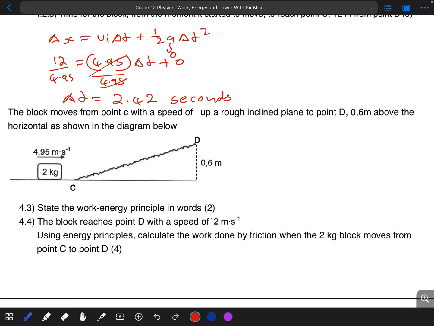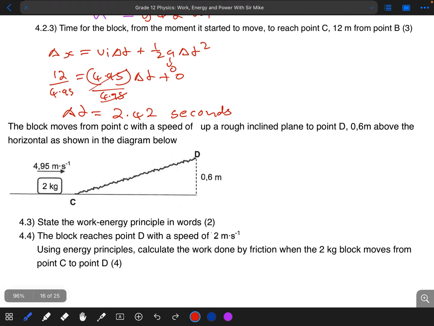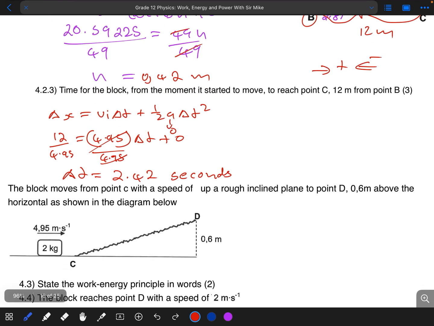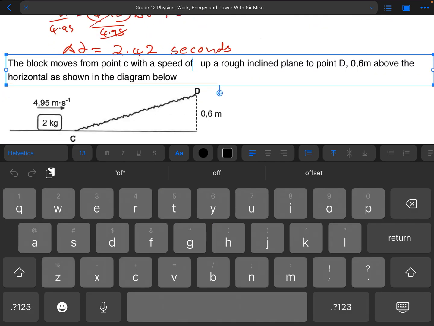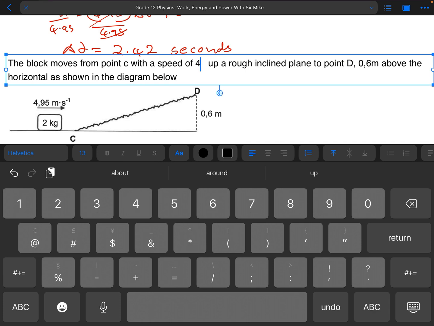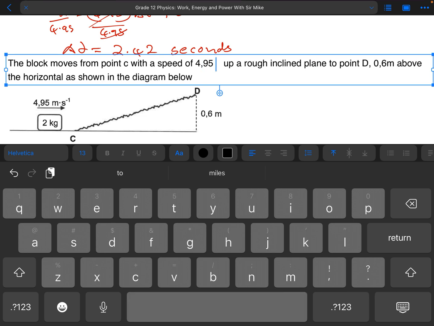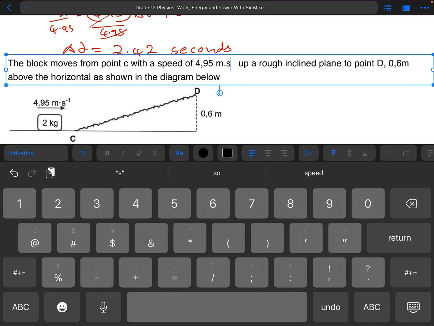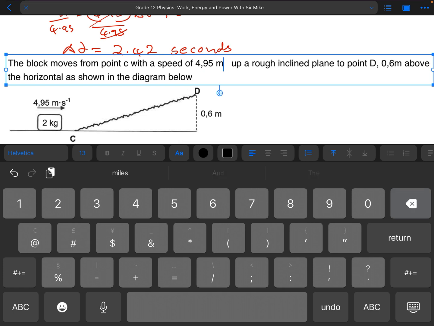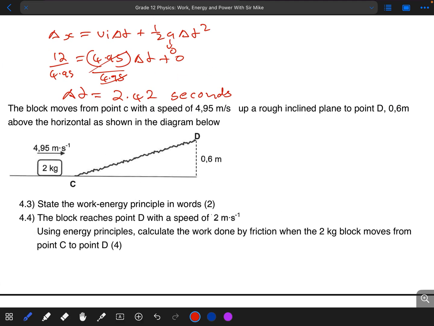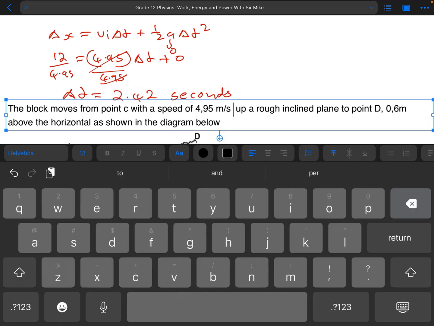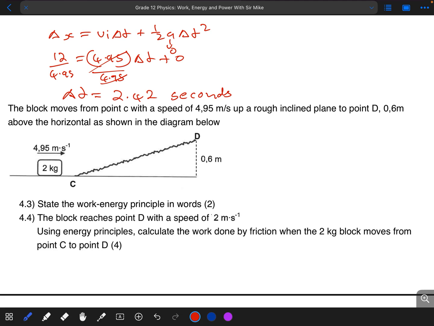So in this case, they gave us another statement. They said that the block moves from point C with a speed of, it should have been, actually that should have been 4.95 meters per second there. So that's meters per second. My apologies for that. Kind of didn't look extensively on that.